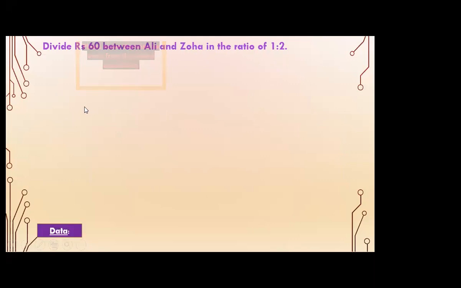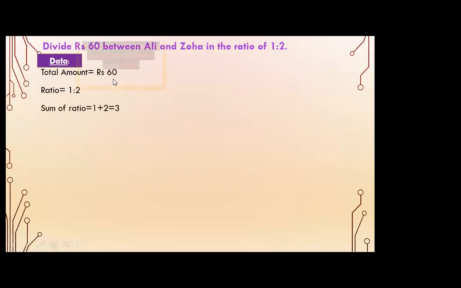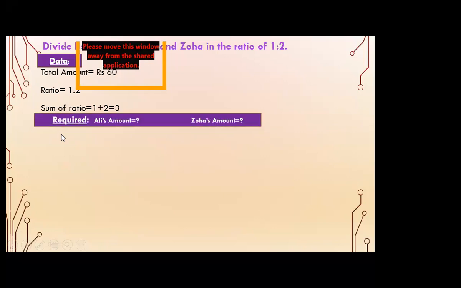So in the data, first we have written total amount is rupees 60. The ratios are given, 1 ratio 2, and how can we get the sum of ratio? By adding these two ratios, 1 plus 2 is 3. This is our data: total amount, ratio, and sum of ratio. Now what is required? What do we have to find over here? We have to find Ali's amount and Zoha's amount.